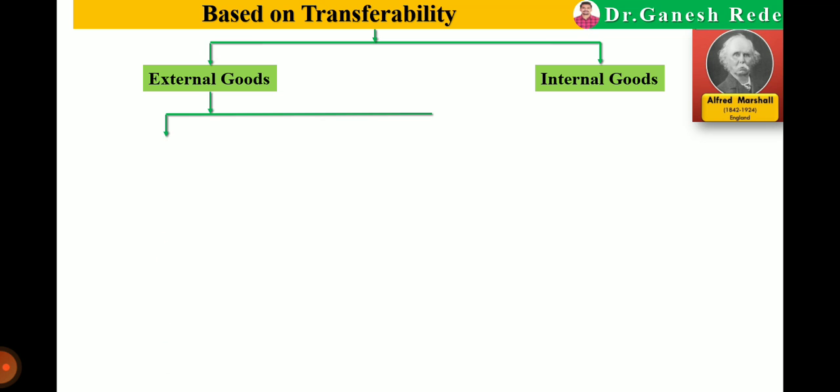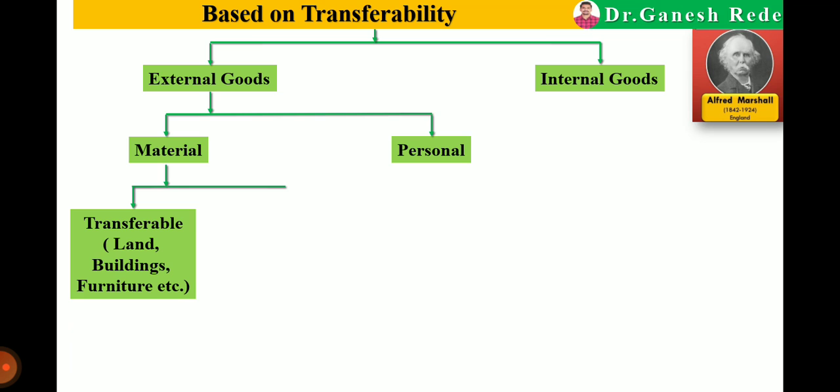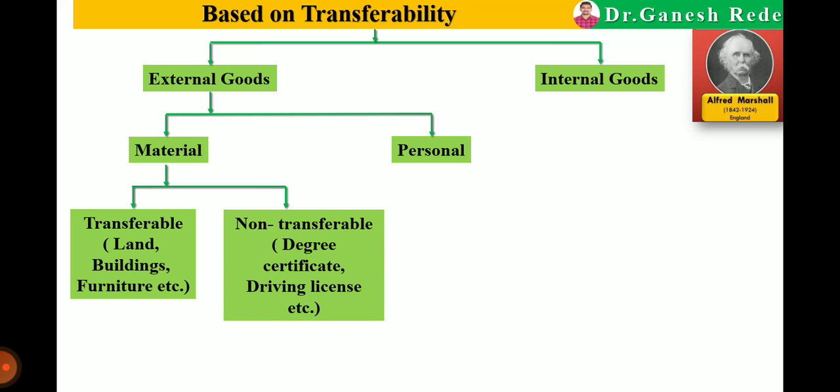Now again, these external goods are classified as material and personal. And if we think about the material goods, again they are classified as material transferable goods and material non transferable goods. Means based on transferability, goods are classified as external, internal, then material, personal, and in material again they are classified as transferable and non transferable.